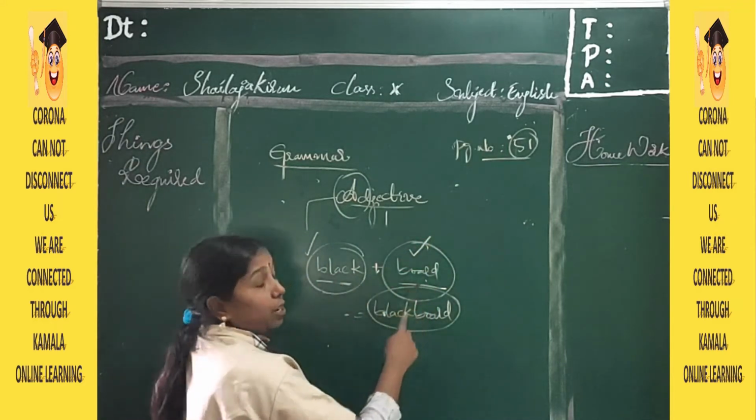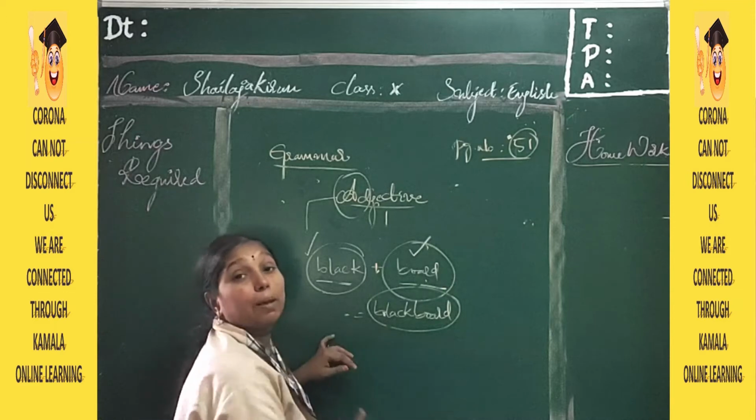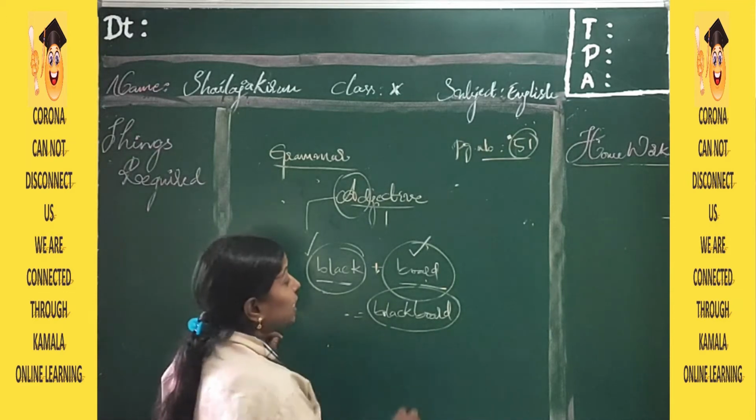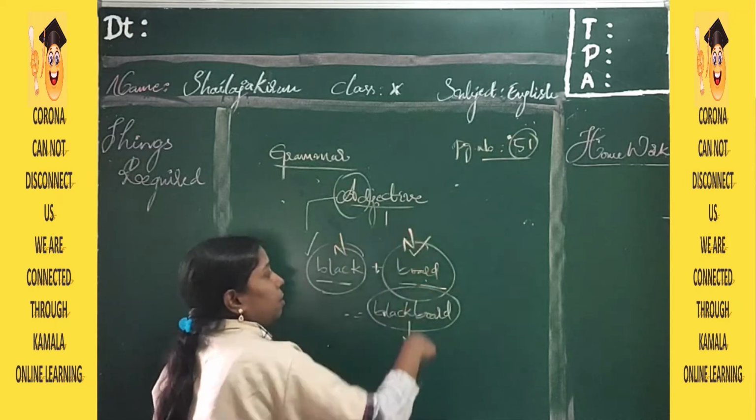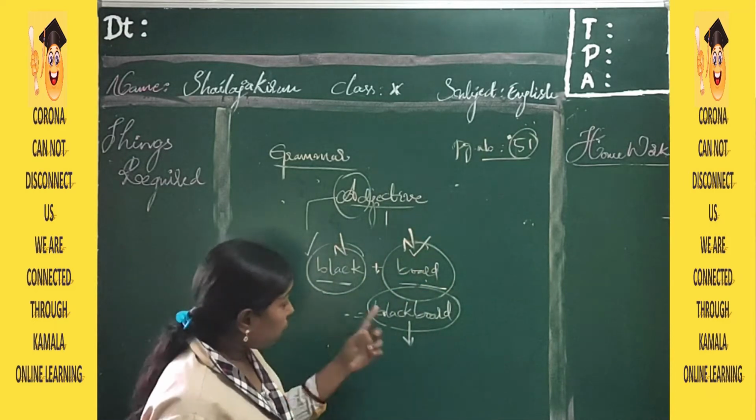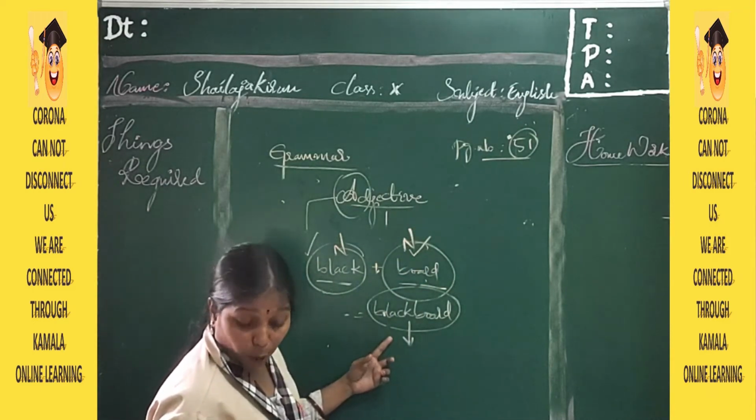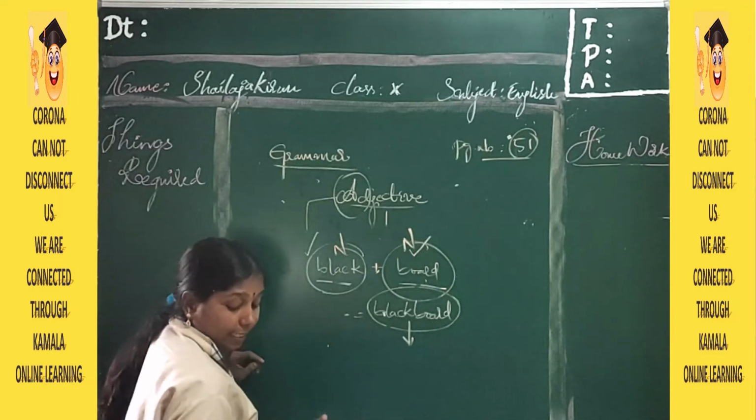If I join together these two words, it's going to be formed as a new word, that is blackboard. This is called compound noun because these two are nouns. So we are calling this as compound noun. And in the same way,